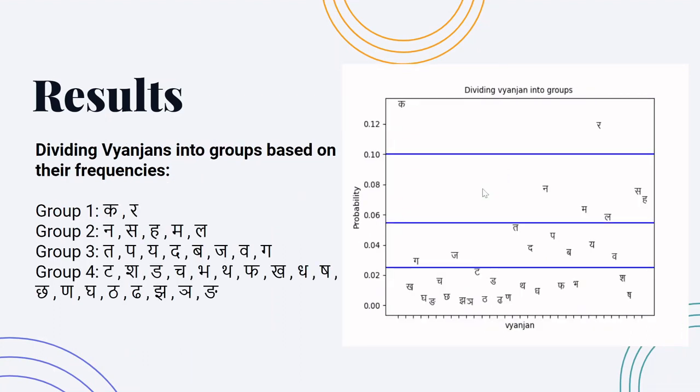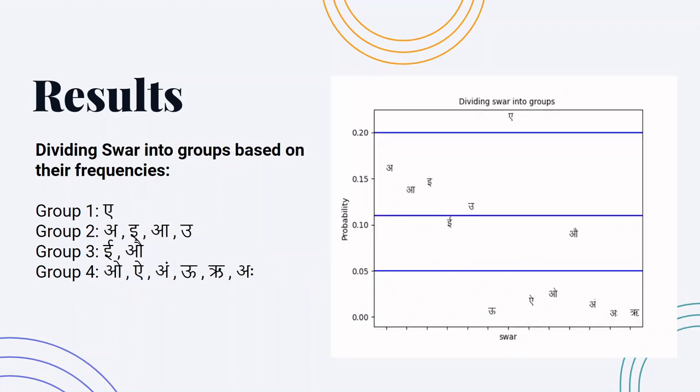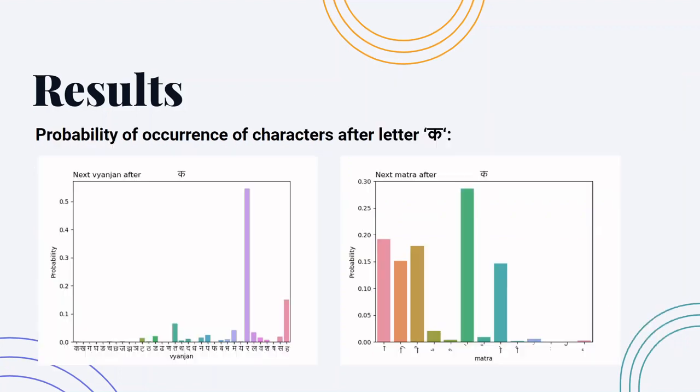Hello, myself Kirtan Shah. In this slide, we tried to divide all the Vyanjans into groups based on their frequencies. The result can be seen over here in the graph: the first group contains Ka and Ra, then the second group contains Na, Sa, Ha, Ma, and La, and so on. This type of case study makes it very easy to encrypt and decrypt in substitution ciphers. The same can be done for swars and matras also.